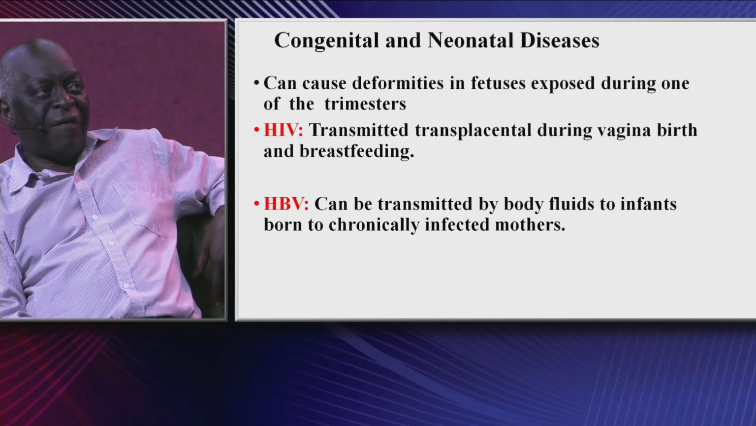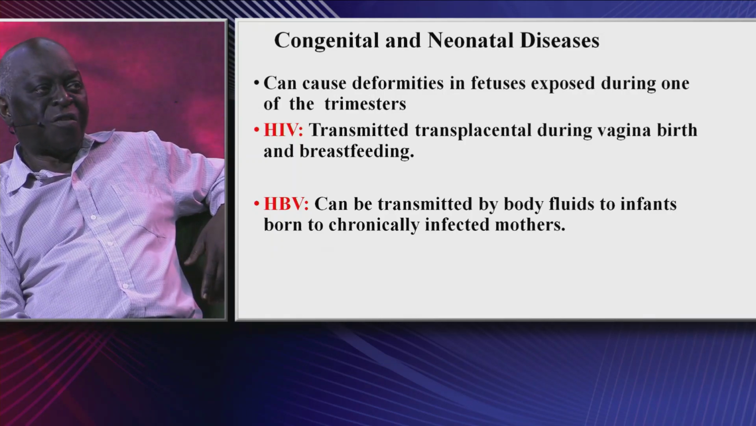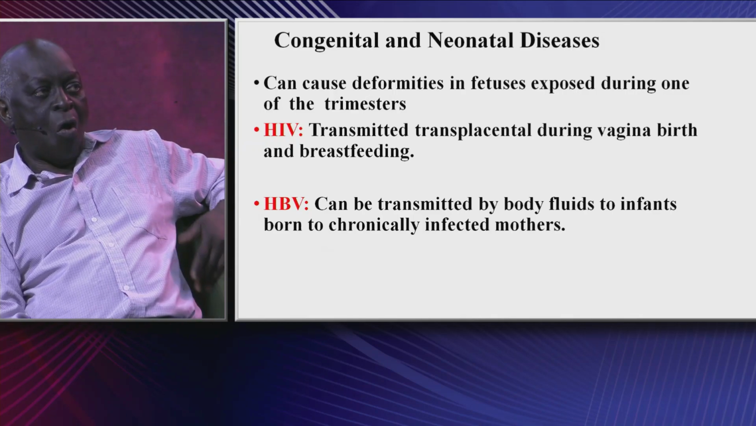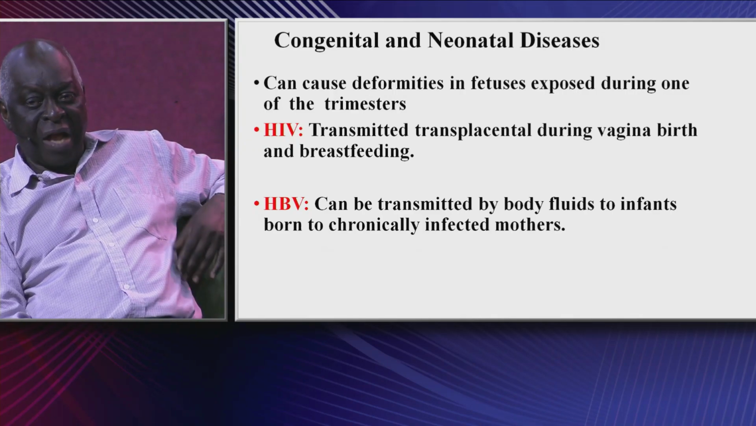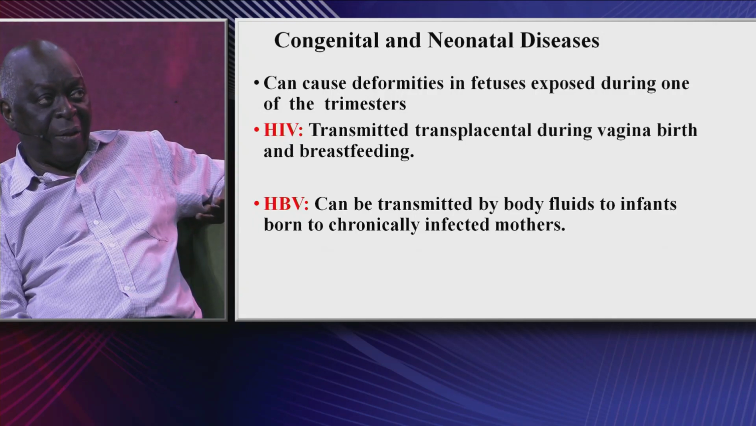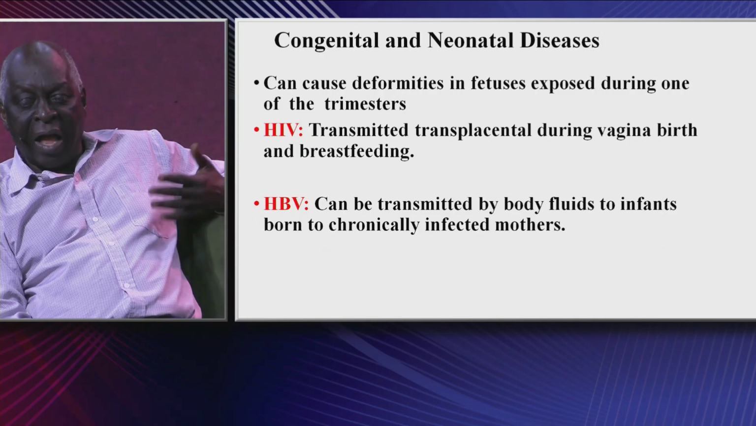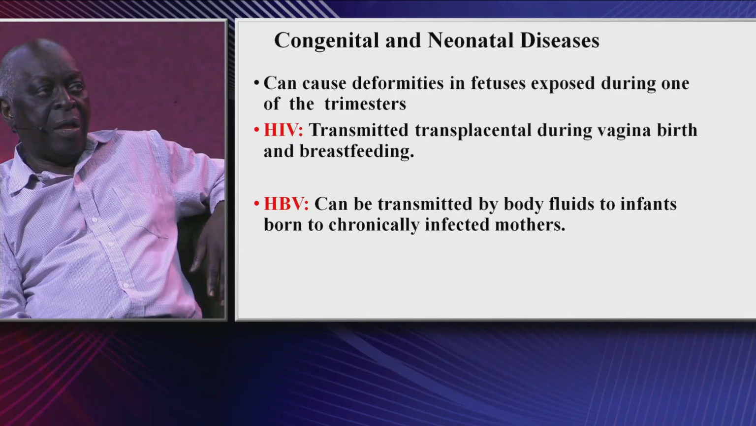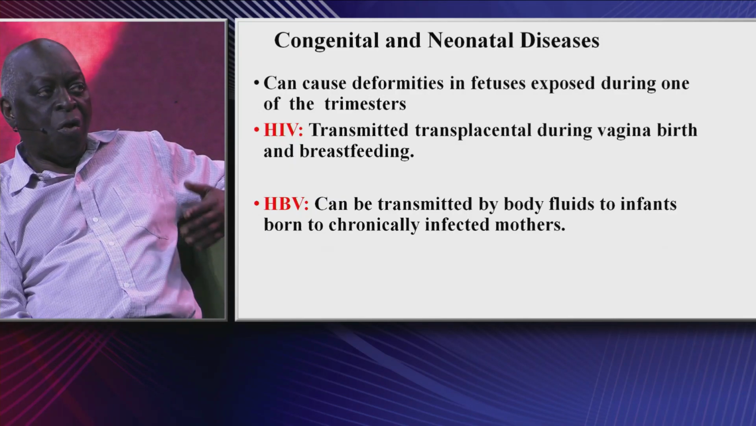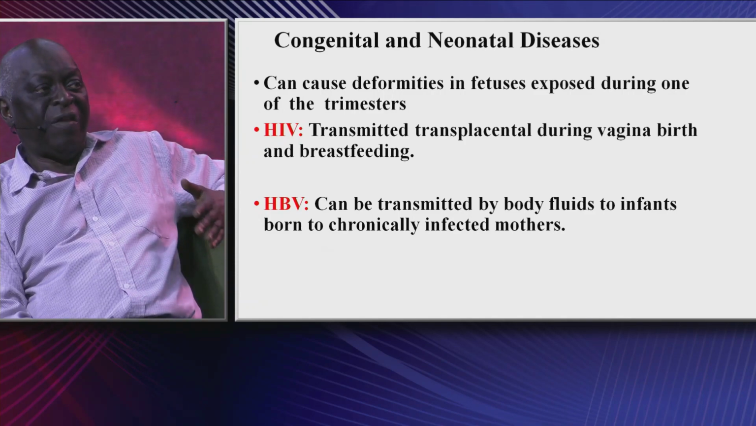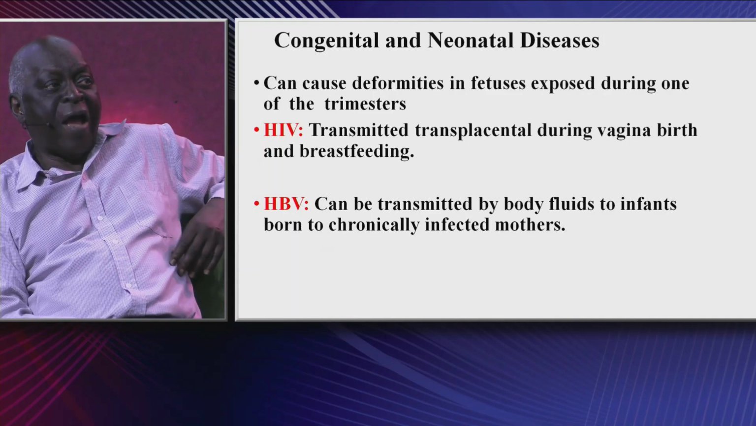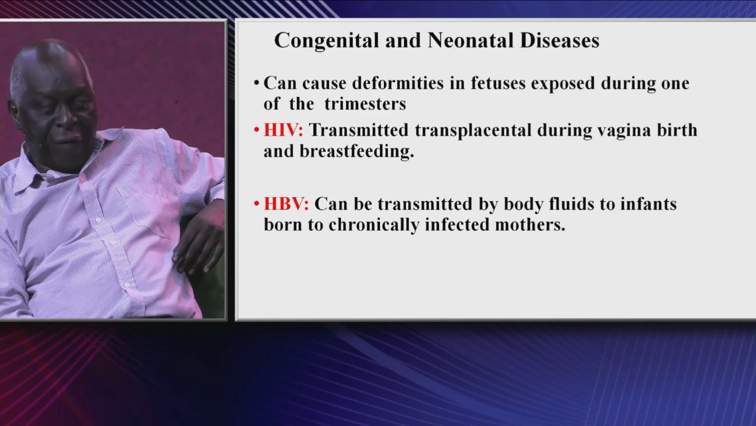A very important virus under this category is the HIV, which is transmitted through the placenta, during vaginal birth, or through breastfeeding. Even when the child is already born, an infected mother can infect her baby through breastfeeding. Again, under this one is the hepatitis B virus, which can also be transmitted by other body fluids to infants born to chronically infected mothers.